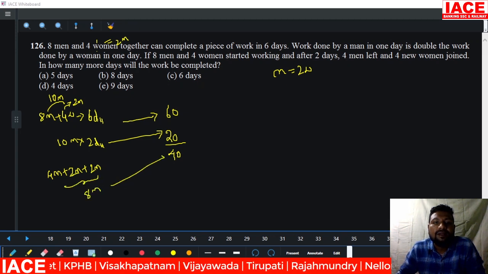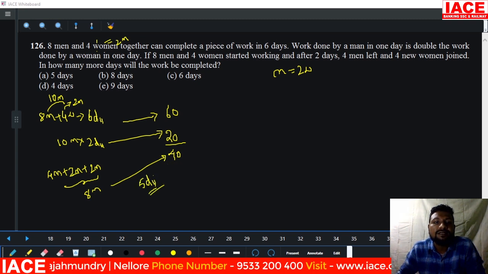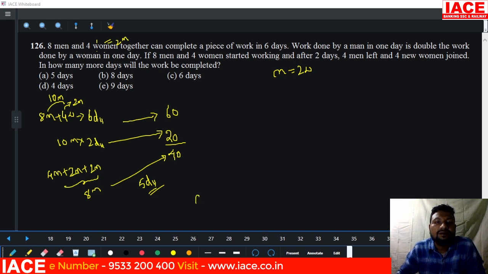Overall it is equal to how many men? 8 men. 8 men are completing the 40 units. That means how many days will you take? 5 days. Then our answer is option A.